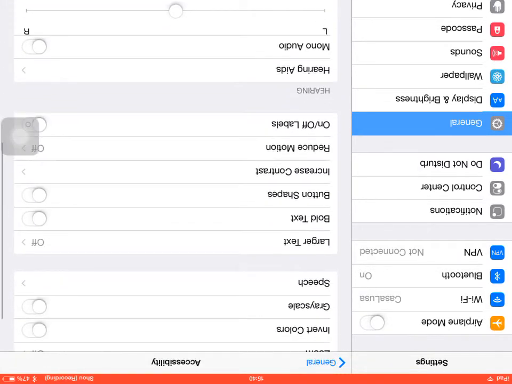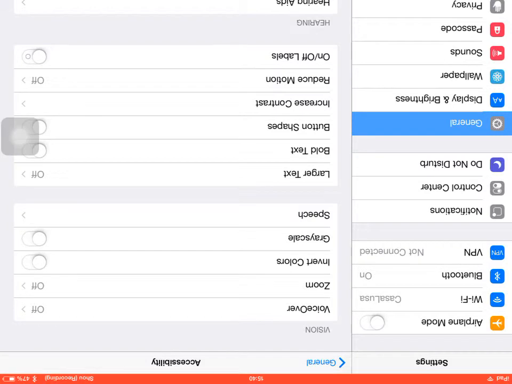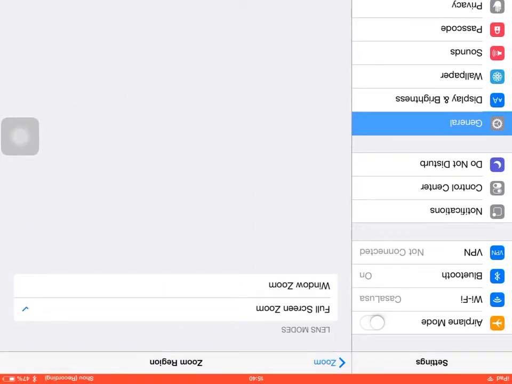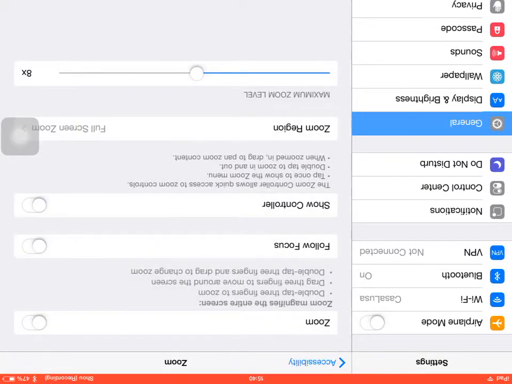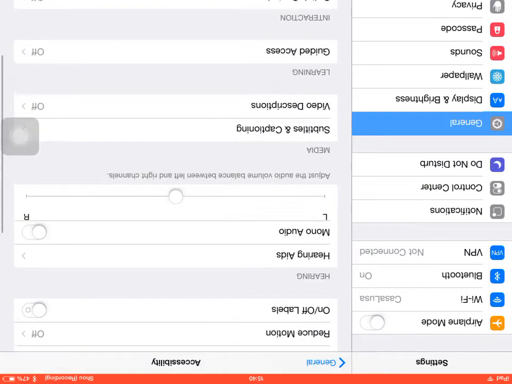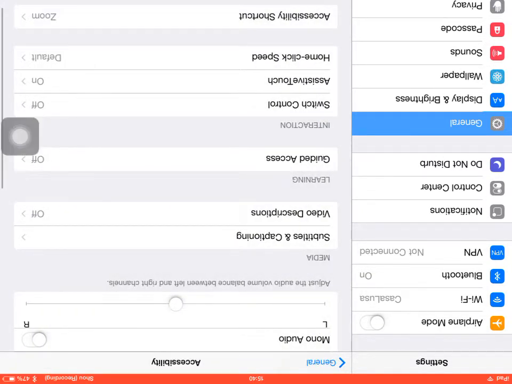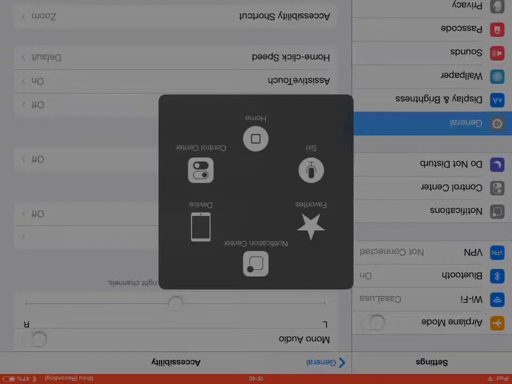scroll up, go to Zoom, and where it puts Zoom region, tap on Full Screen Zoom. Okay, that's fine. So, in Accessibility shortcut, only choose Zoom, not more. And that's it. You go to Home button and 3 clicks.